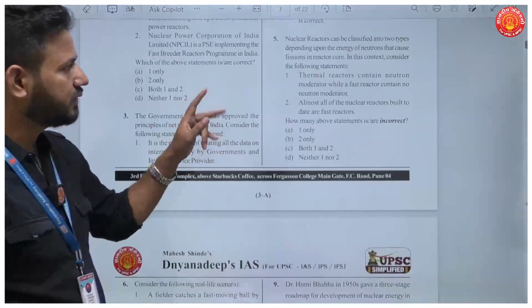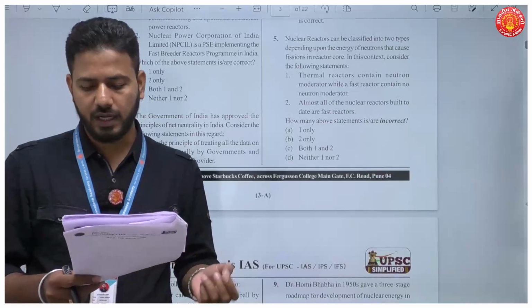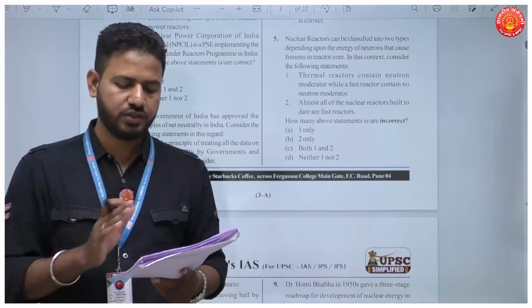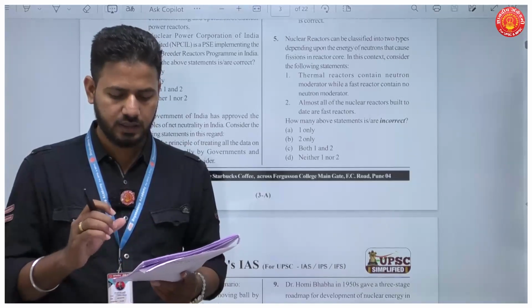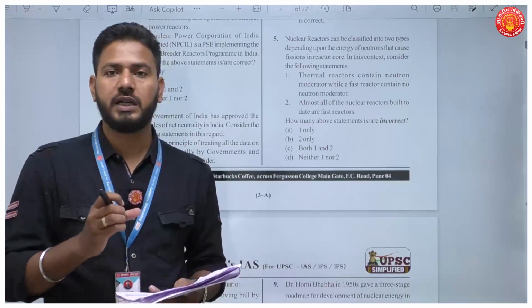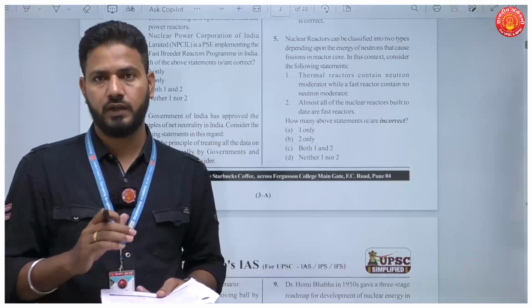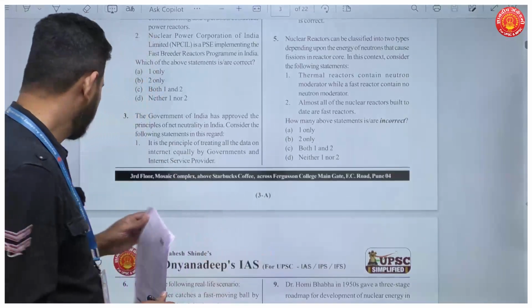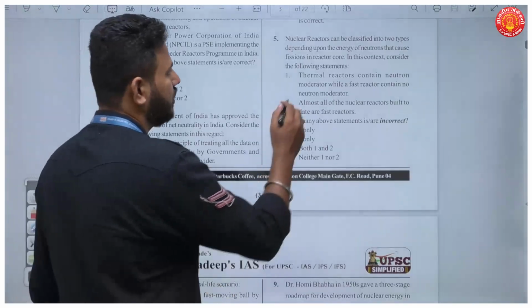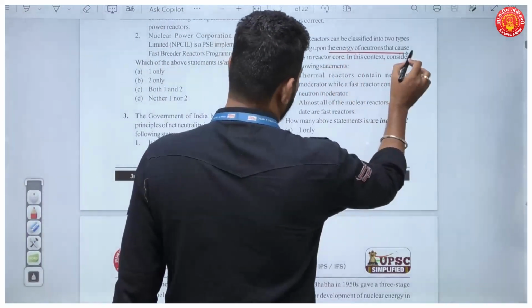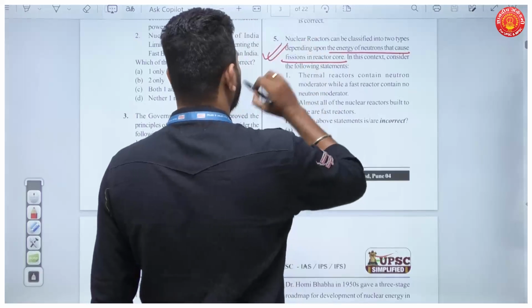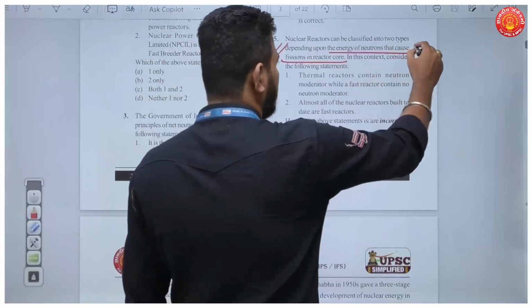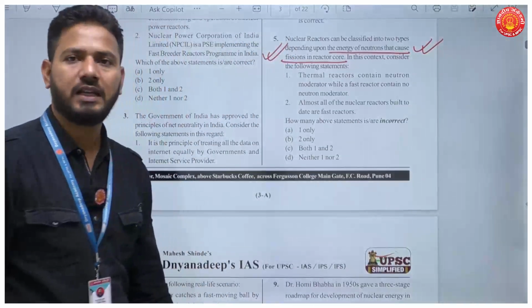Next question. Nuclear reactors can be classified into two types depending upon the energy of neutrons that causes fission in the reactor core. In this context, consider the following statements. Now, some data in the question is also very important. When you analyze the previous year questions, you should be focusing on the questions as well. Okay, because this part also is a very good information that energy of neutrons that causes fission in the nuclear reactor's core. Okay, fission reaction happens because neutrons are bombarded on fissile material.